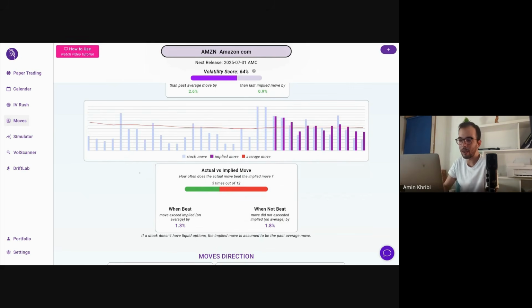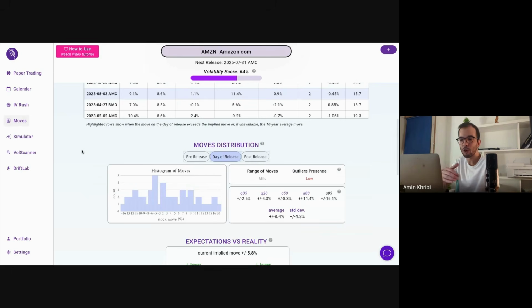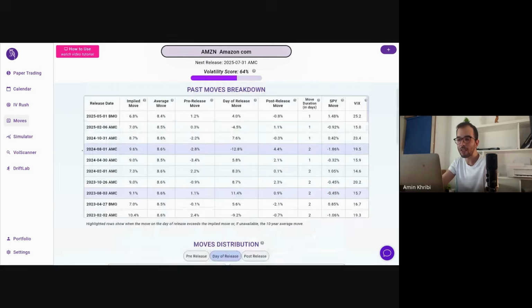As we mentioned, the implied move is in a declining pattern, and so the current implied move of 5.2 is basically the lowest that has been in a year and a half. So that itself is a good signal. Now let's continue our analysis and see how these numbers stack up for other names.